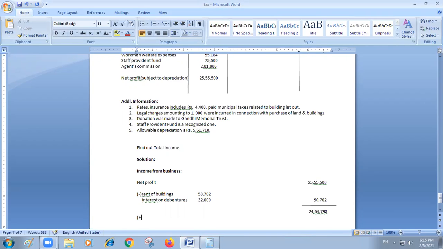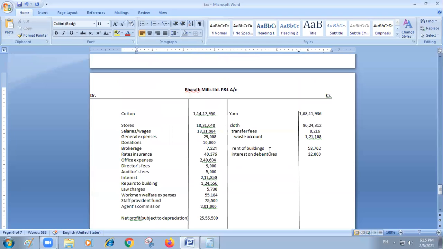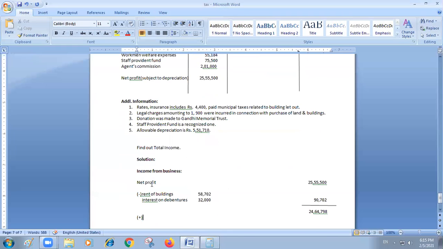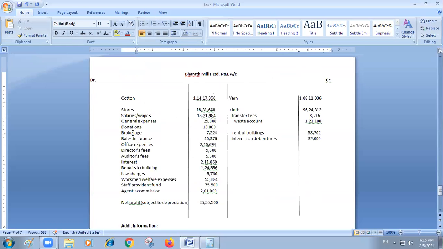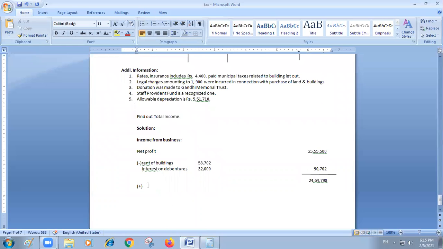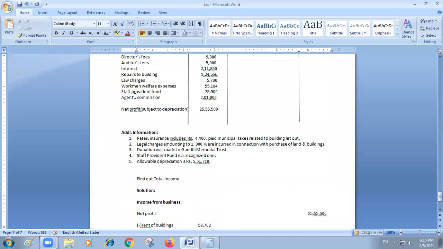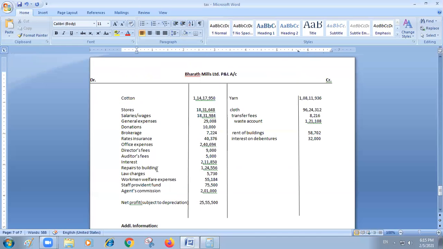Okay, right. Now see what I am doing. This you understood, no? Rent of building and interest on debentures, these you have under other heads. So I have added back to net profit, and I have reduced from net profit. Certain expenditure should not be allowed. Those expenses you have to add back to the net profit. What are those items? We have to identify.